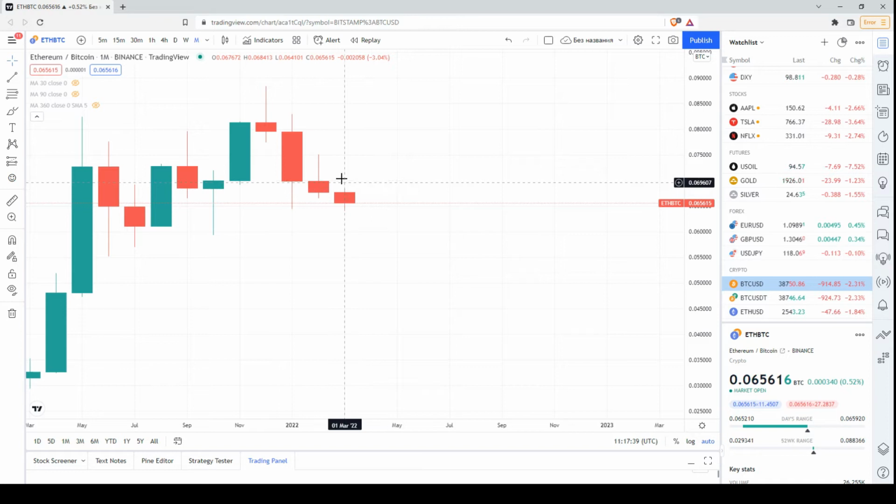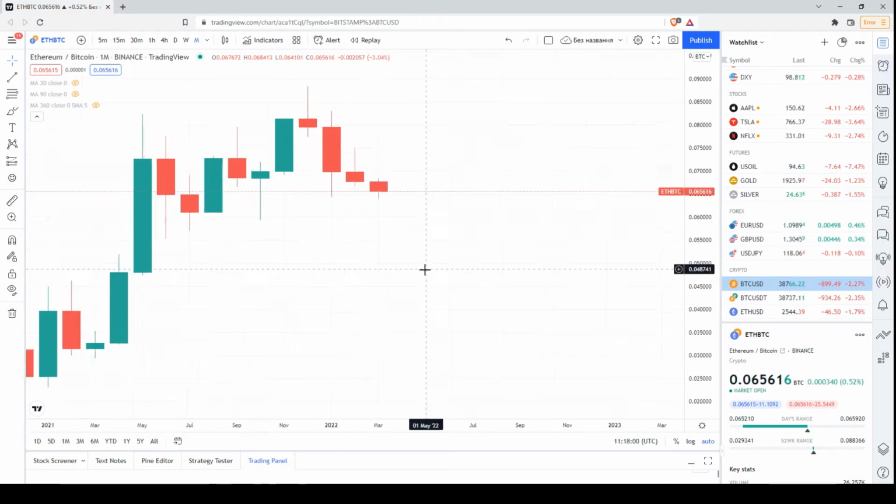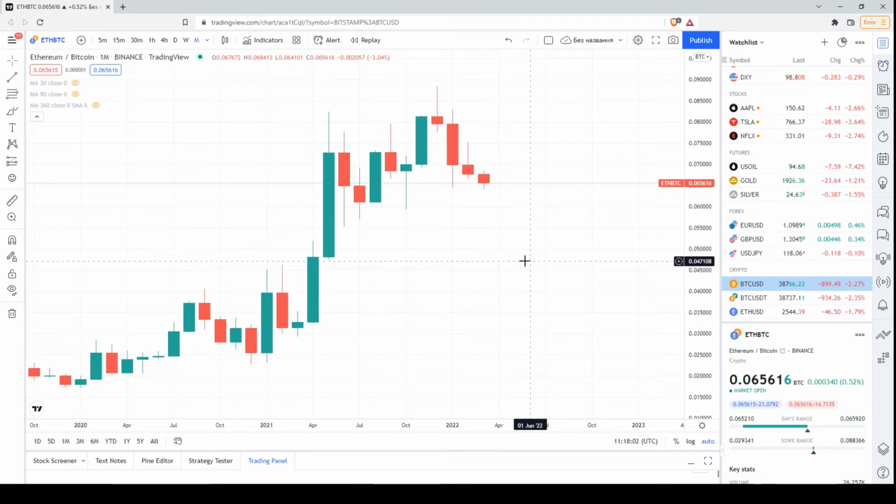It has a maximum below the previous ones and a minimum below the previous ones. Of course, this candlestick may change. We have to constantly keep an eye on the price chart. But at the moment, this is a small bearish signal because the minimum has dropped below the previous one and the maximum at the moment is below the previous one. This is in the monthly time frame.